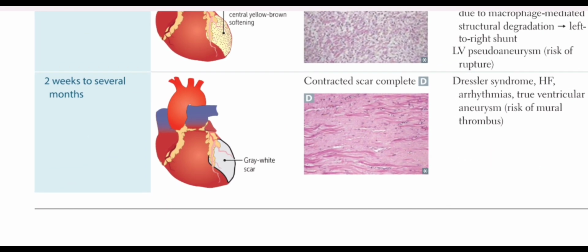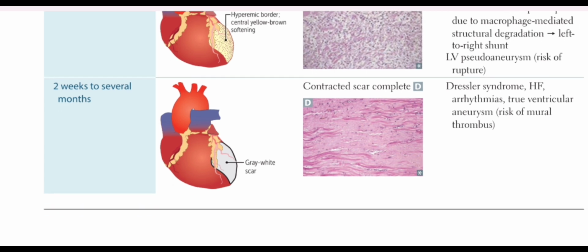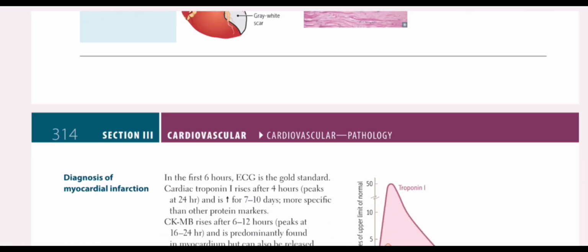Then 2 weeks to several months, there is complete scar contraction, and the heart is at increased risk of developing Dressler syndrome. Other complications include heart failure, arrhythmias, and true ventricular aneurysm.